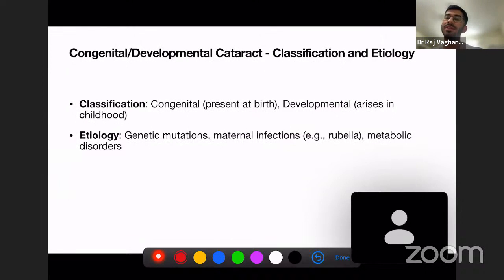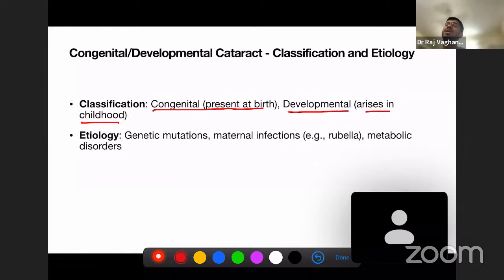Now the second type of cataract that we are going to discuss is congenital cataract. The name itself tells us that it is present since birth, and developmental cataract arises in childhood. The etiology of both is more or less the same, so we can study them together. Congenital cataract means present since birth, and developmental cataract means it is acquired during the process of development of the child. What is the etiology?